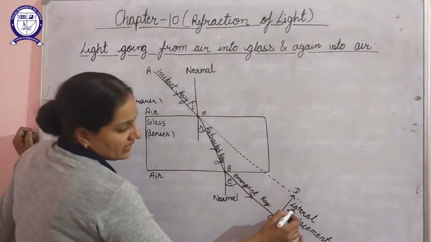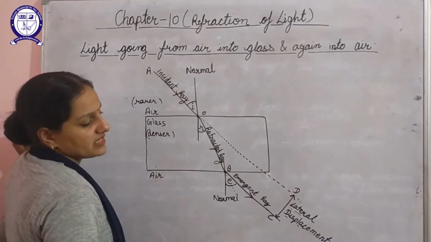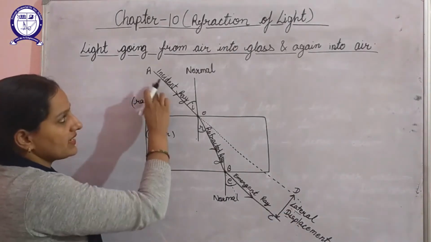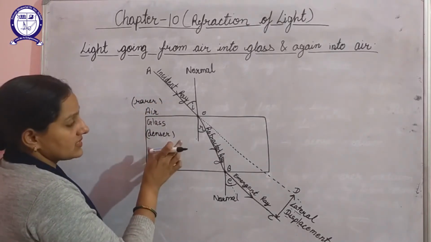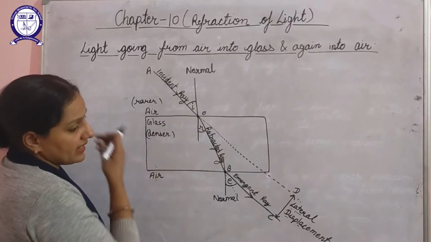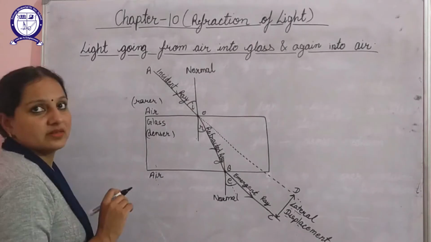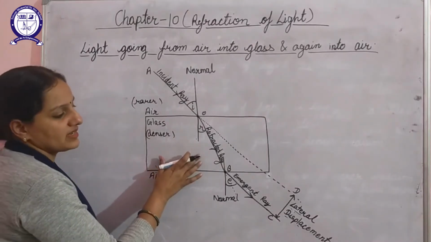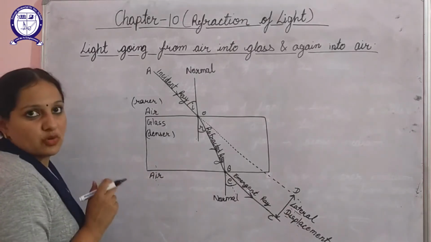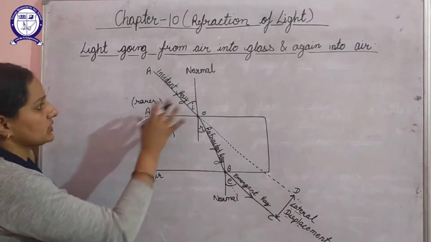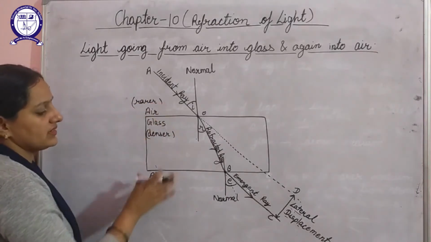One more thing, the lateral displacement basically depends on three factors. One is the angle of incidence, second is the refractive index, and third one is the thickness of this glass slab. And this lateral displacement is directly proportional to all these three factors. So this is how the path of a light will look like when it enters from air to glass and then again into air.